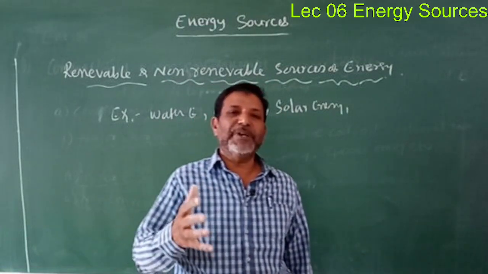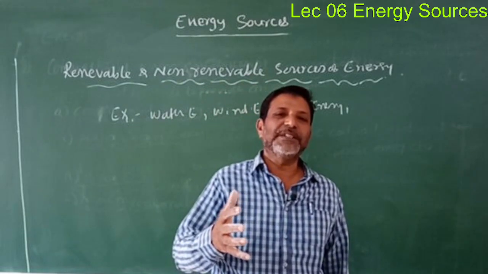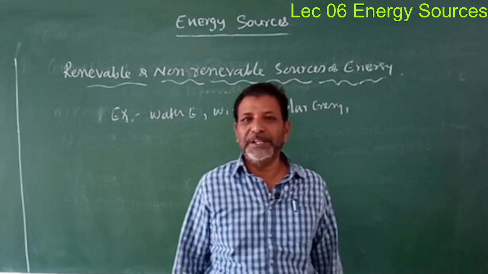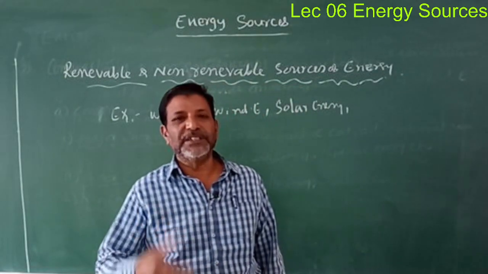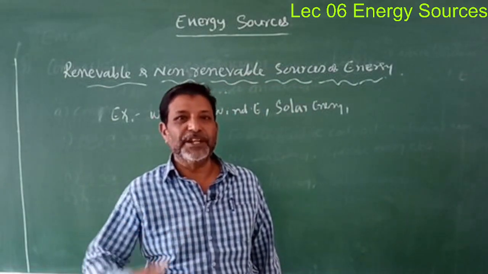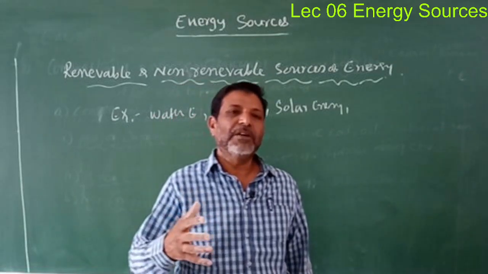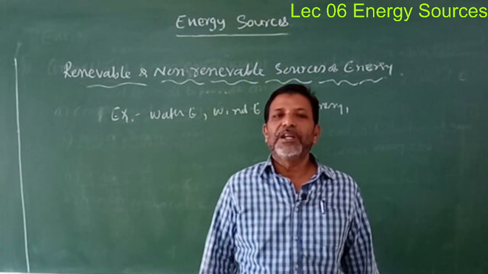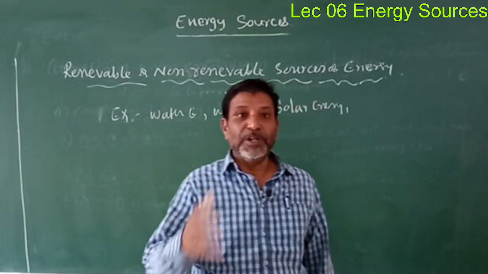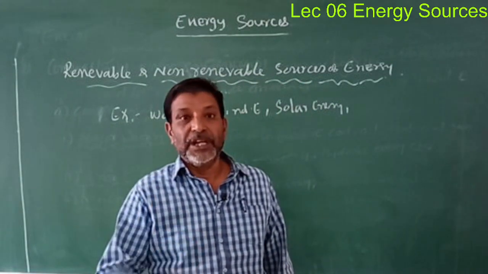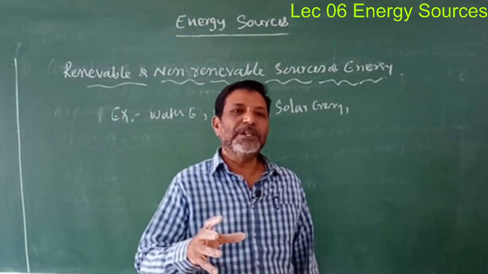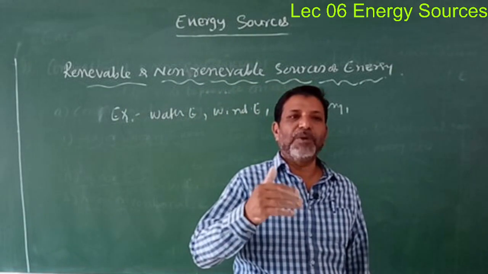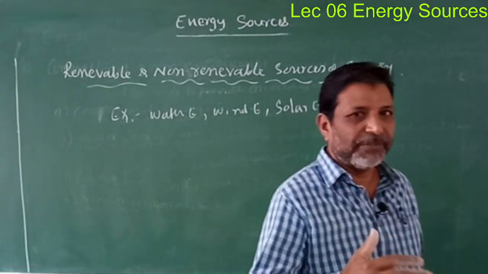The non-permanent energy sources are named as the non-renewable sources of energy. Examples: coal, oil, natural gases, uranium. All these are not permanent ones. Now see, these are the points concerned with the basics of the sources of energy.